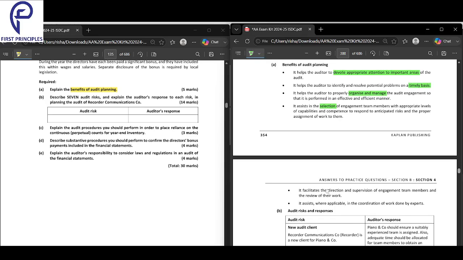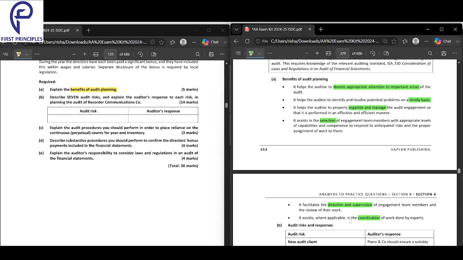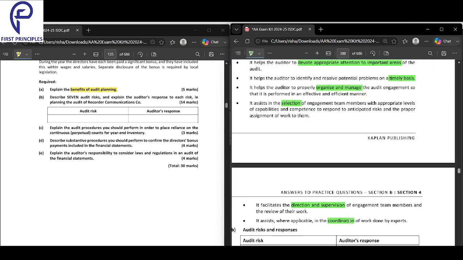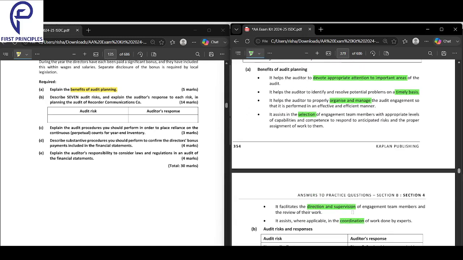Next, it facilitates the direction and supervision of the engagement. And next, it assists, where applicable, in the coordination of work done by experts. So it helps in coordination, direction and supervision, selection, organizing and management on a timely basis, and devoting appropriate attention to important areas. These are the benefits of audit planning.